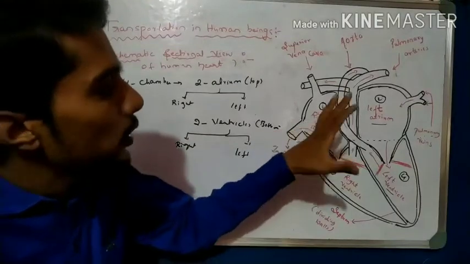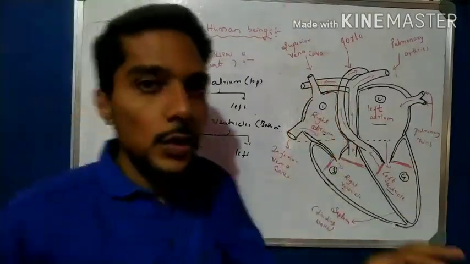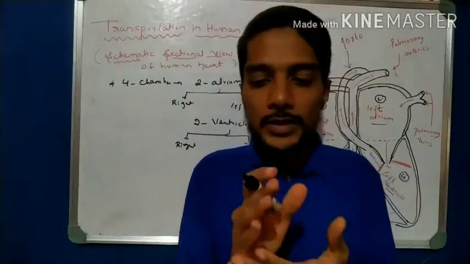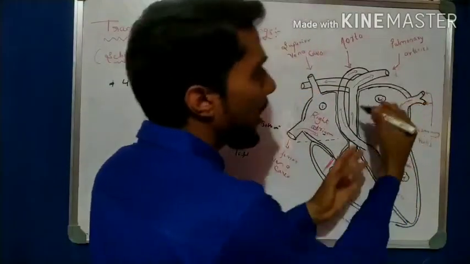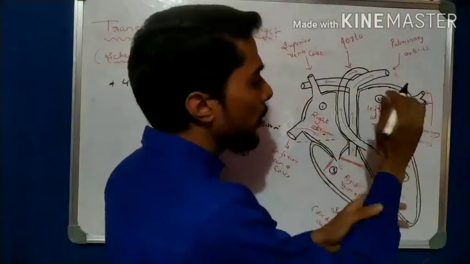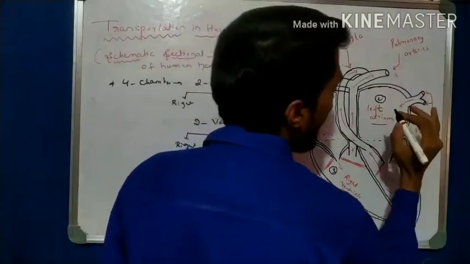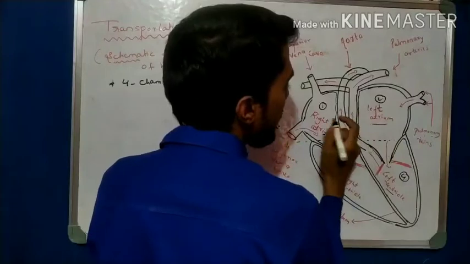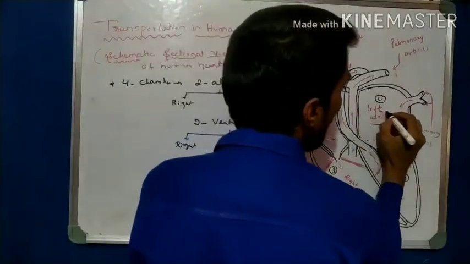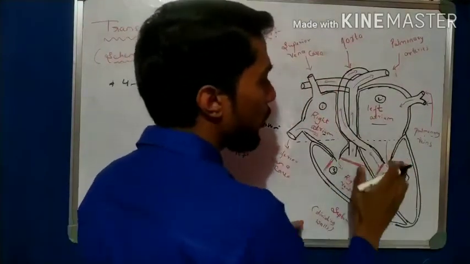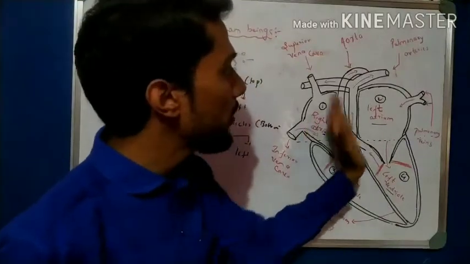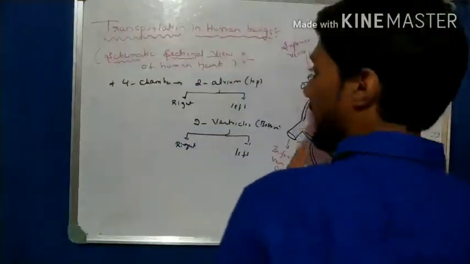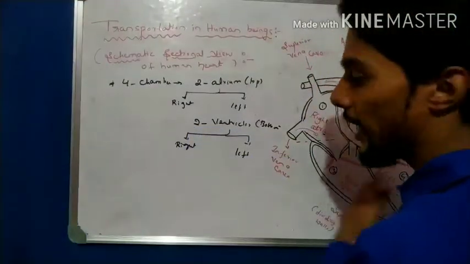So let us see where is right and where is left. If you draw, the sides are opposite. If you are writing with your right hand, the heart's left side appears on your right. Okay, so this is the left and this is the right. You have to remember the labeling, not reverse it; do not make this right and this left. That is wrong. If you draw like this, your right side is labeled left and your left side is labeled right.